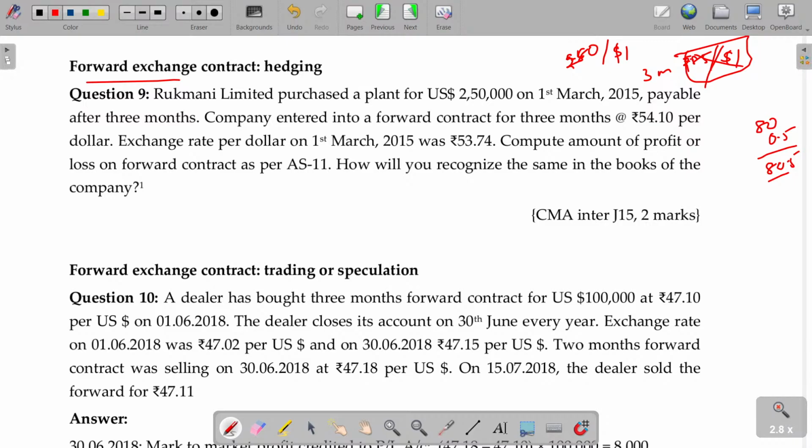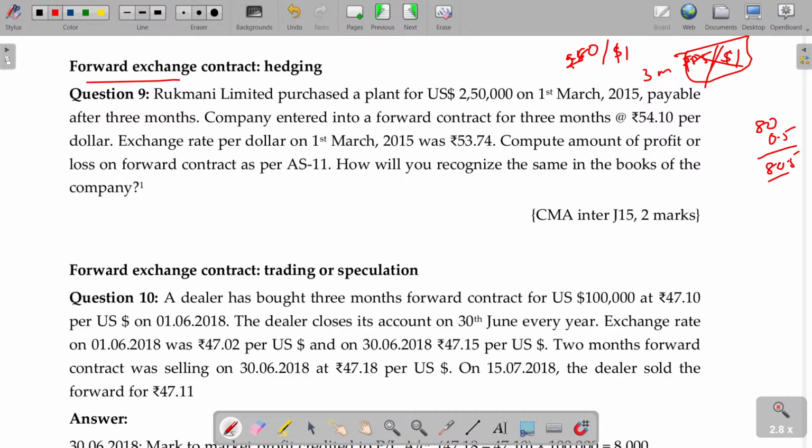Now, 85 is a risk. To prevent from the risk, you need to have the hedge. What is the hedge? Entering into the forward contract. So entering the forward contract for this purpose is called hedging. Actually, future and forward contracts came only for the hedging purpose, safeguarding from the risk.